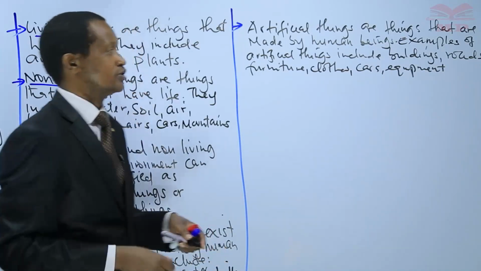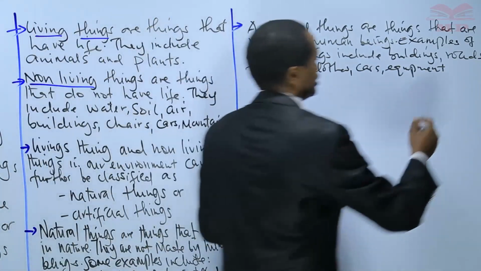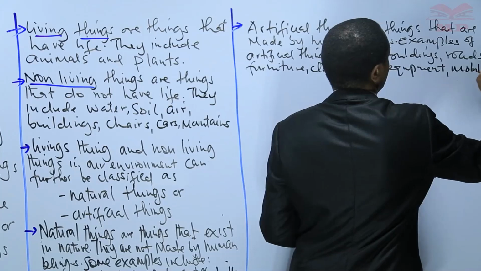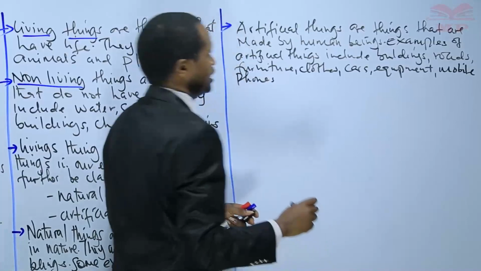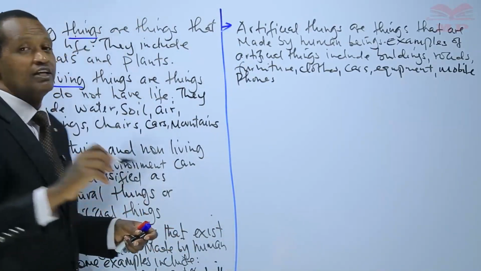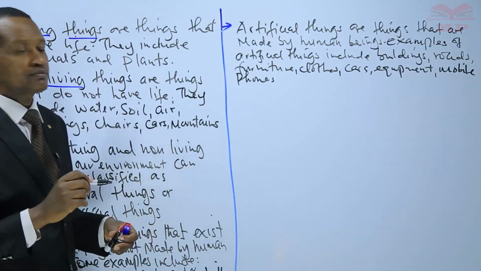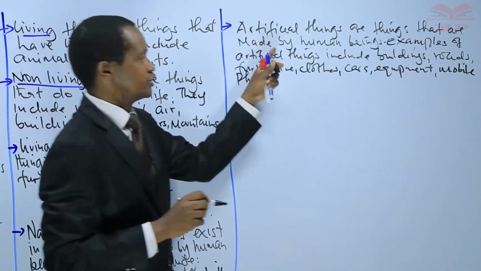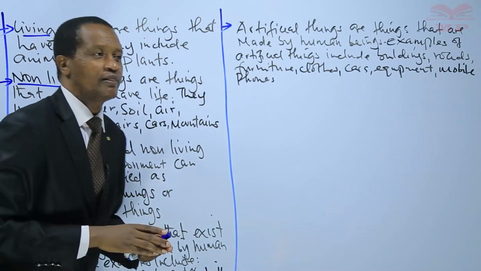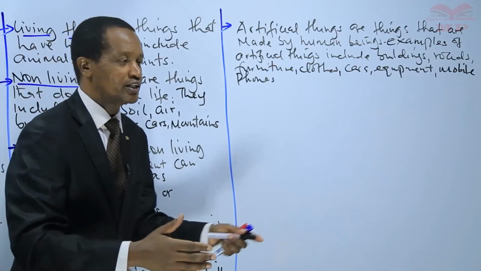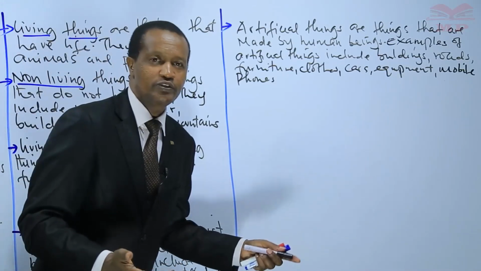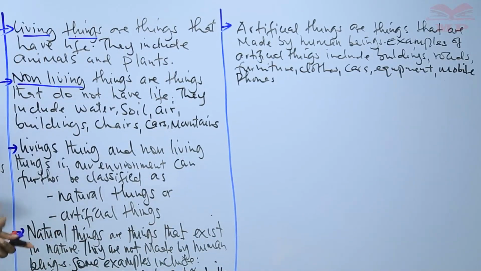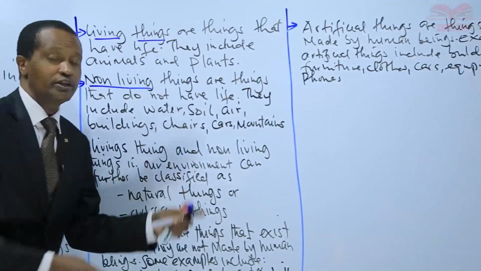Learners, mobile phones. Let's write mobile phones. Mobile phones are artificial things that are made by human beings. So these are artificial things. Artificial what? Artificial things. So learners, that is the meaning of environment. We've defined environment, then we have listed things that exist in the environment. This is the first lesson under the topic environment.